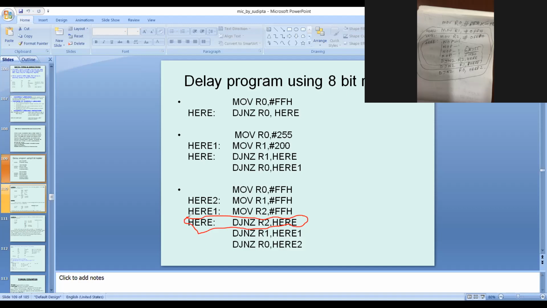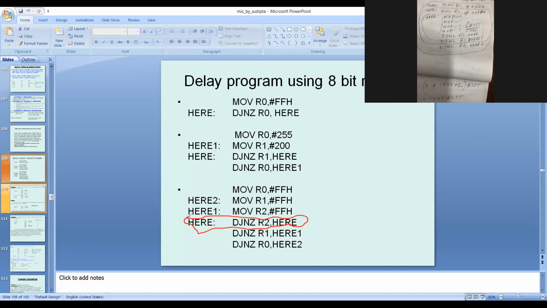255. So 255 into 2, that is 510. Is it clear or not?